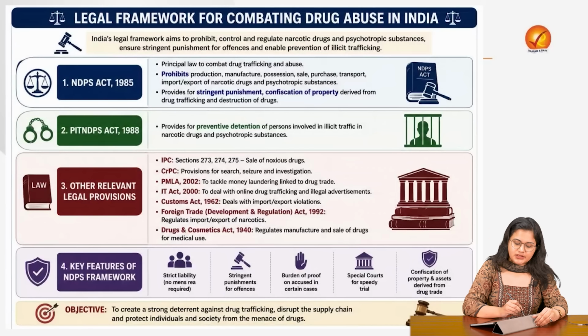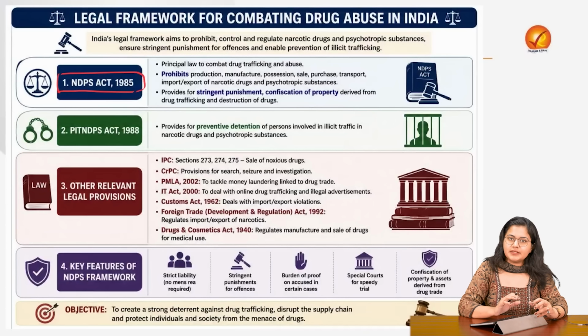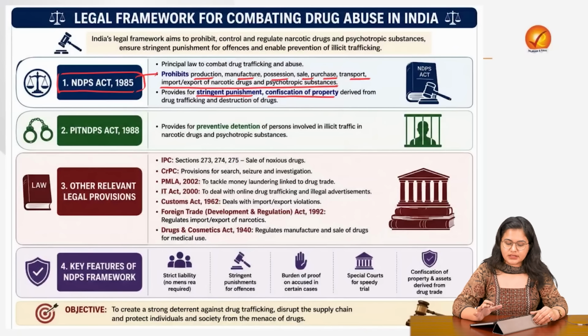Coming to the legal framework that India has established when it comes to drug abuse, our principal legislation is the Narcotic Drugs and Psychotropic Substances Act of 1985. This covers the entire supply chain, starting from production, manufacturing, possession, sale, purchase, transport. Everything is covered, and in severe cases there are stringent punishments. There is even confiscation of property allowed under this act.